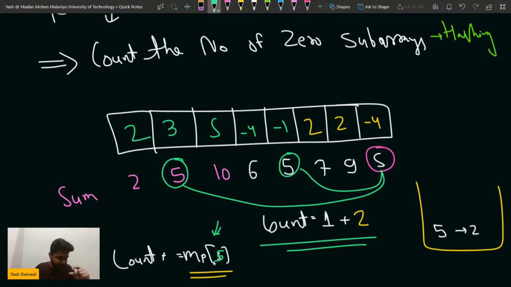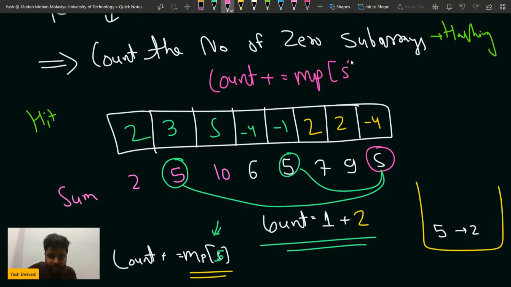Is that clear? Please write yes and +1. Is this much part clear to all of you? Please tell me, guys. Does it make some sense? +1 in the chat is what I'm expecting. You can give me +1, you can hit the like button if you are clear with this. If what I'm saying is, you should do count plus is equal to map of that element that is repeating, 5. Here in this case it is repeating as 5.